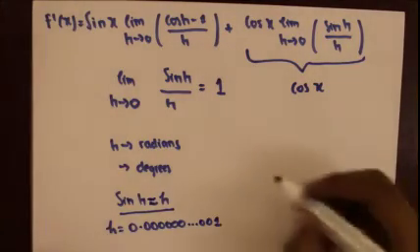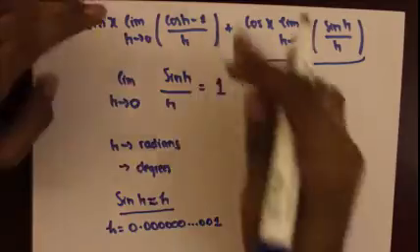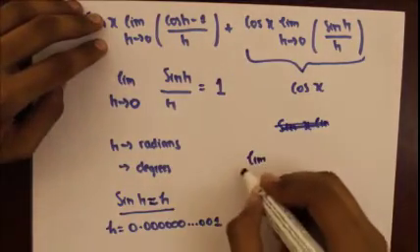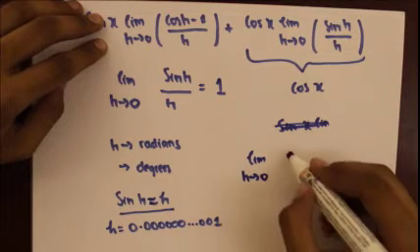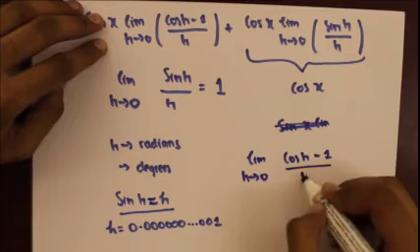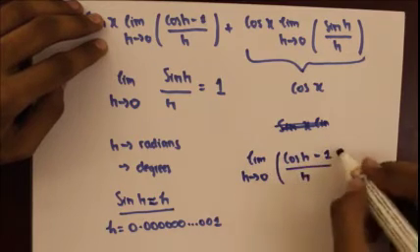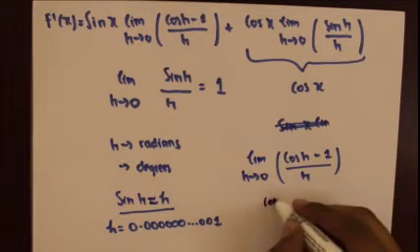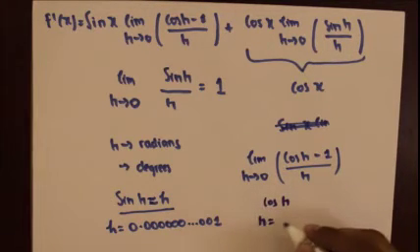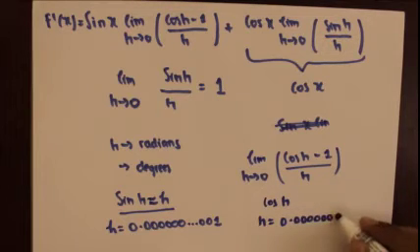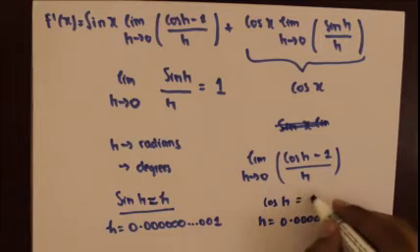But now for the case of cos h minus 1 over h, let's put the limit down. The limit as h approaches 0 of cos h minus 1 over h. In this case, the value of cos h as h approaches very small values like 0.0000001 would be equal to 1.